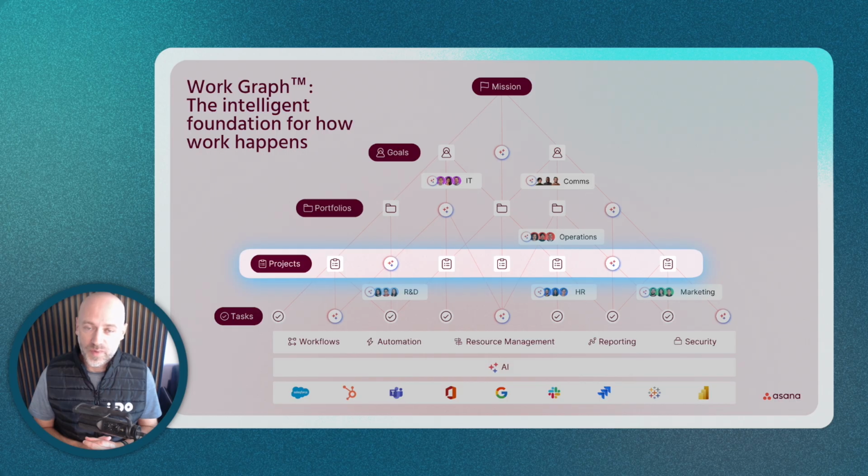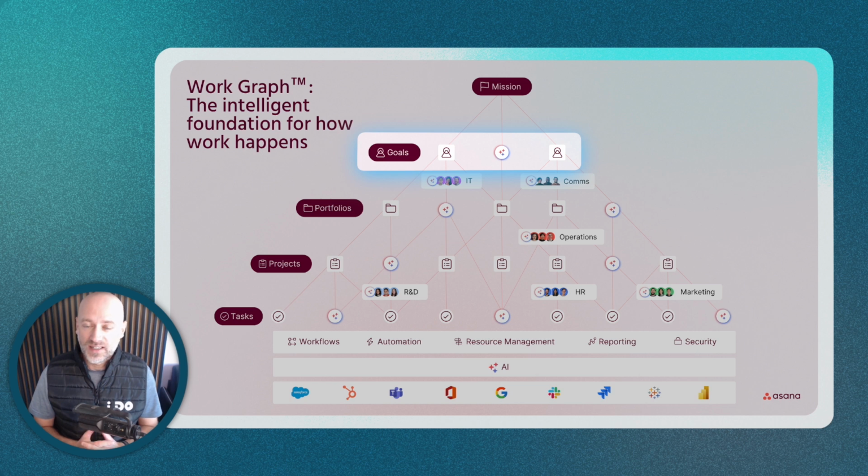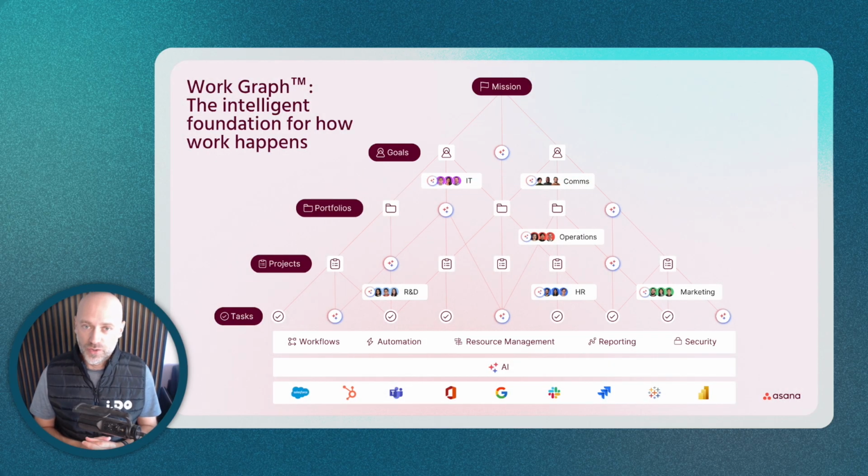Several projects could be placed in a portfolio, allowing you to get clarity across multiple projects running at the same time. Finally, those three layers are connected to goals, and goals, KPIs, could move forward automatically based on the actual progress of work. Asana allows you then to align on the company mission, which is the top of the pyramid. There is a lot of Asana AI features, and in this demo, I will show you some of them and how they interact with this work graph that constitutes the pyramid of clarity.